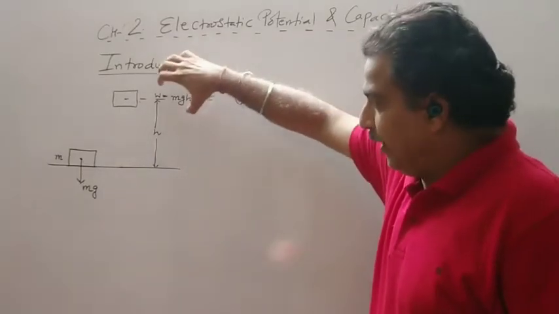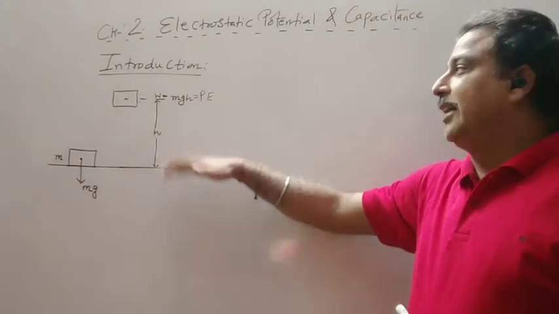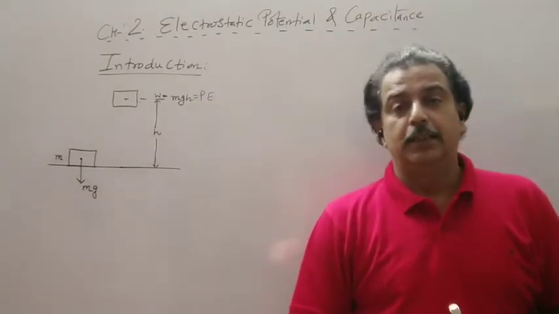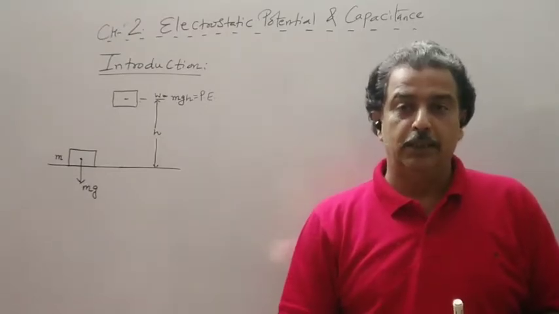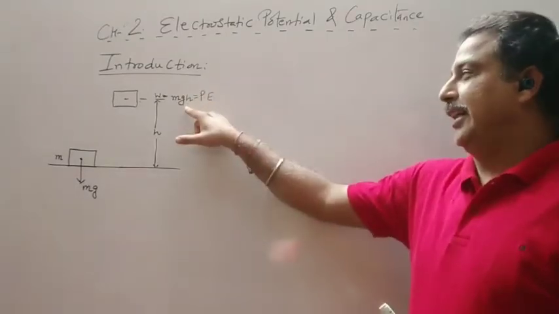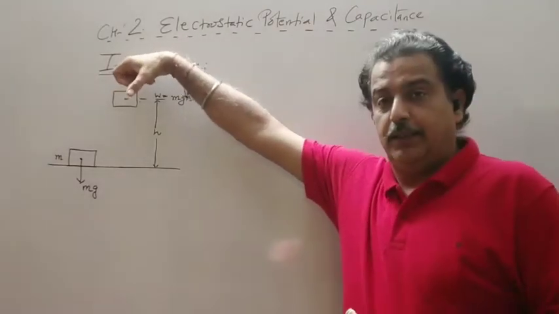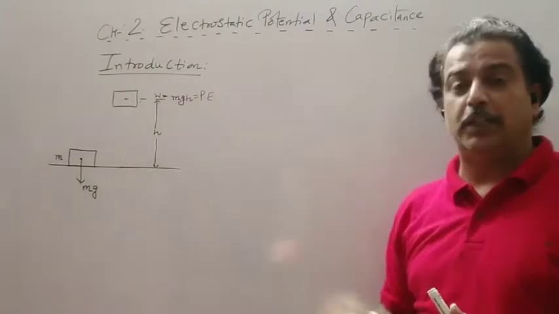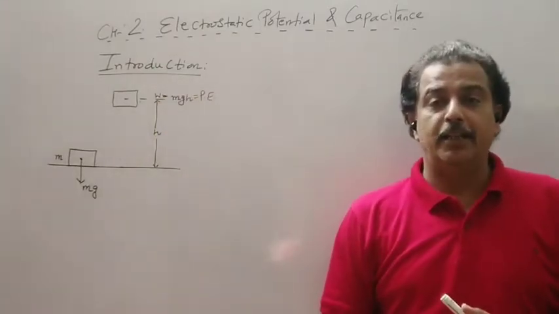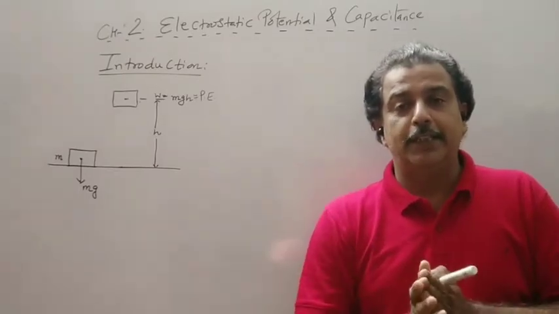Now at this point, at a height h, your entire work was converted into the potential energy and it gets stored in the body. Here the kinetic energy is 0. Now if I release this body, it falls downward and the potential energy is converted into kinetic energy.